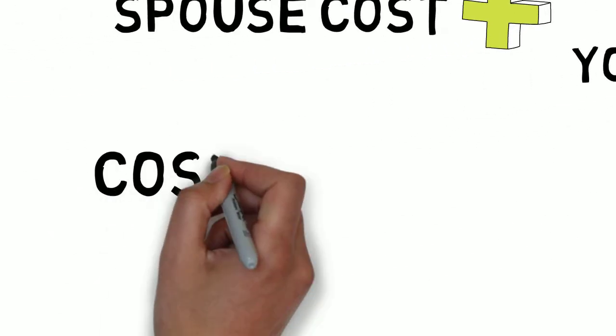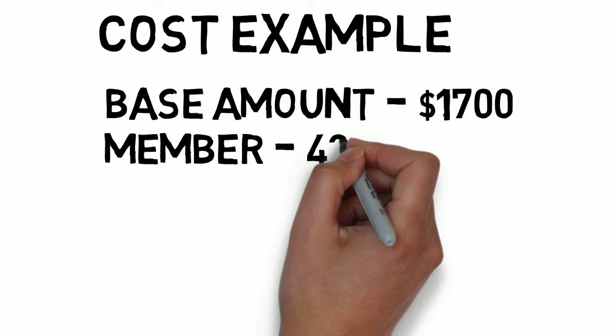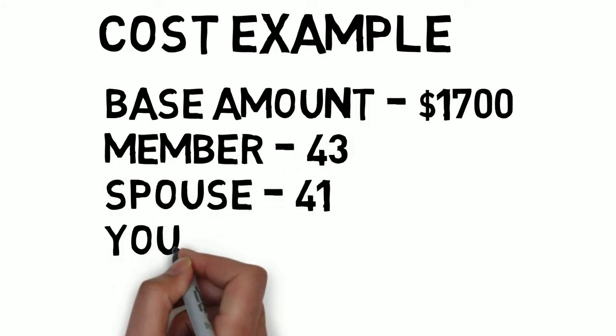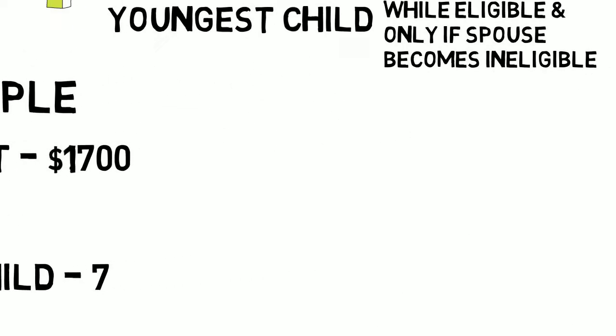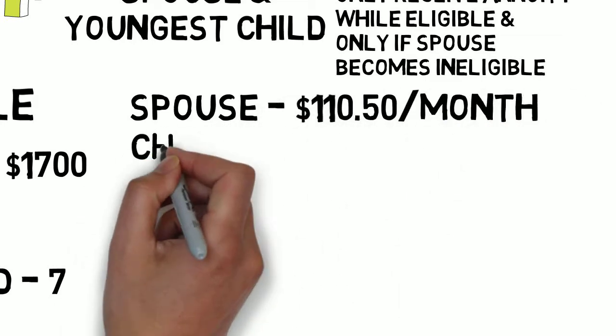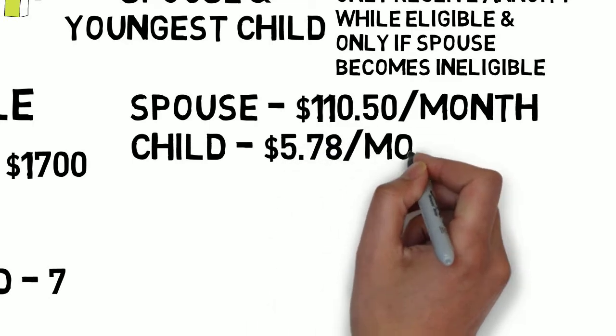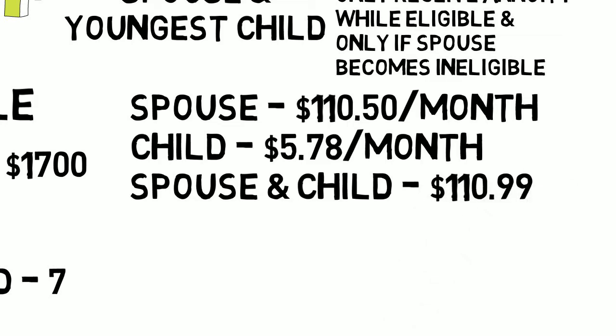Here are some examples of SBP costs. Assume the base amount is $1,700 and the ages are: retiring member 43, spouse 41, and the youngest child 7. Assume full coverage is elected. Spouse-only coverage costs $110.50 per month. Child-only coverage costs $5.78 per month. Spouse and child coverage costs $110.99. The additional cost for the child's portion is only 49 cents.